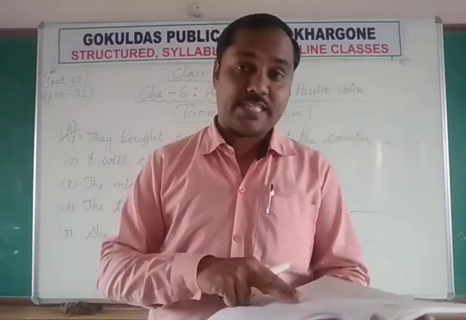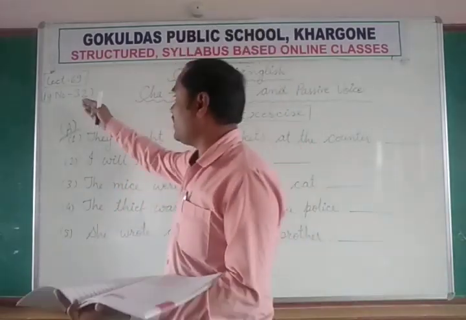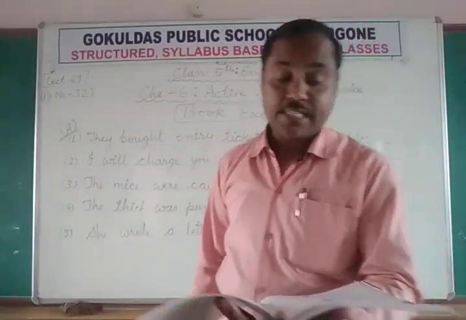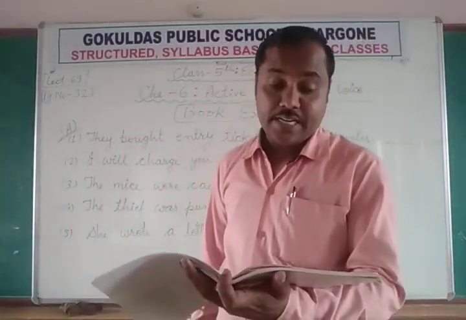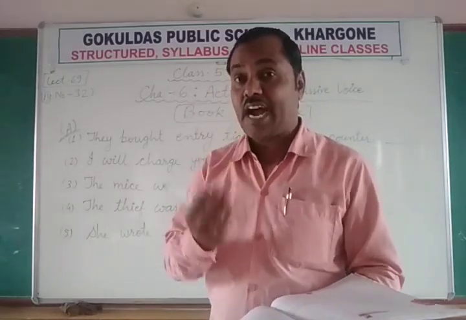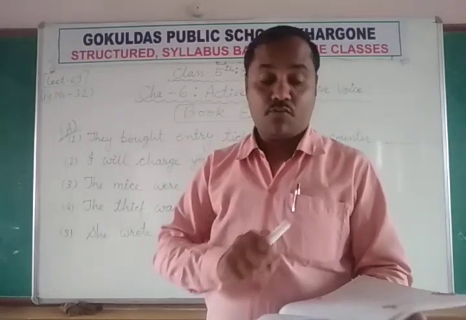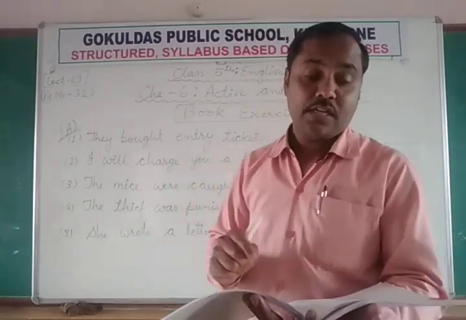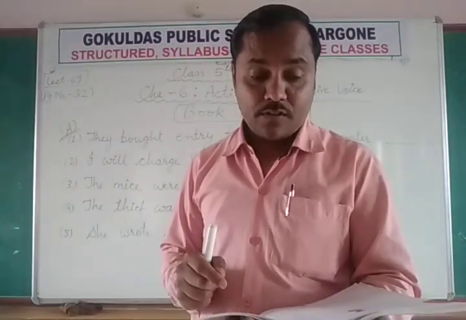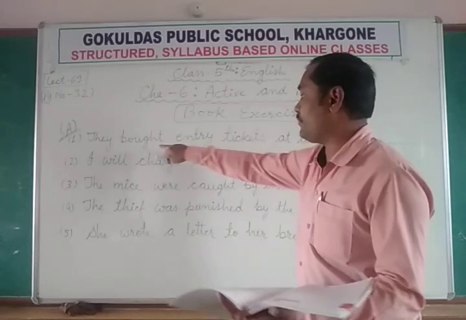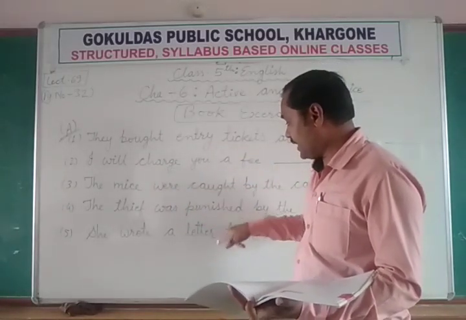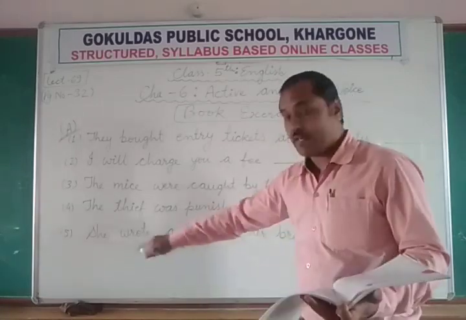Now let's do the exercise which is given on page number 32. Let's open the exercise. Exercise A. Recognize the verb forms. Recognize means identify. Identify the verb forms used in the following sentences. Bought is a verb form, charged is a verb form, caught is a verb form, punished is a verb form, wrote is a verb form.